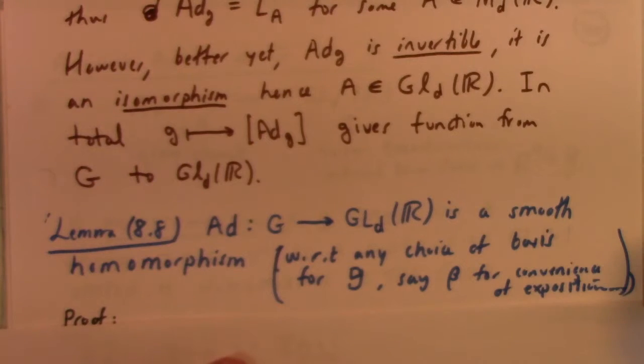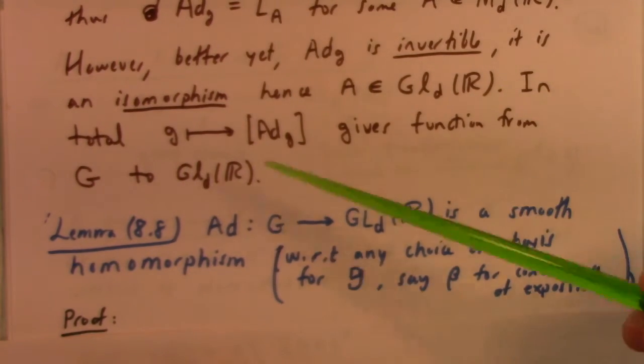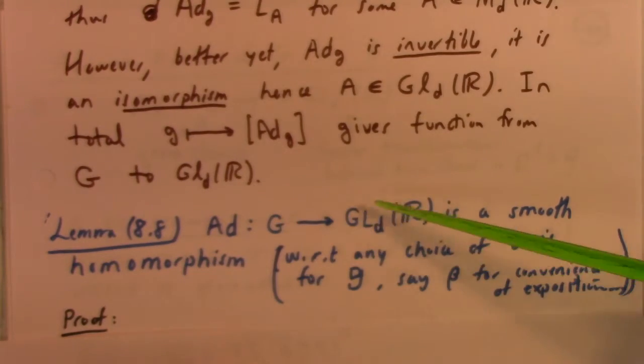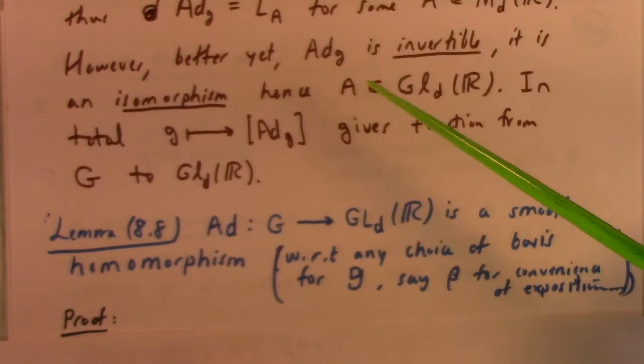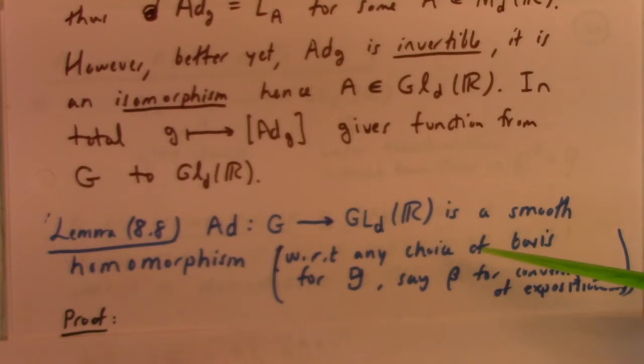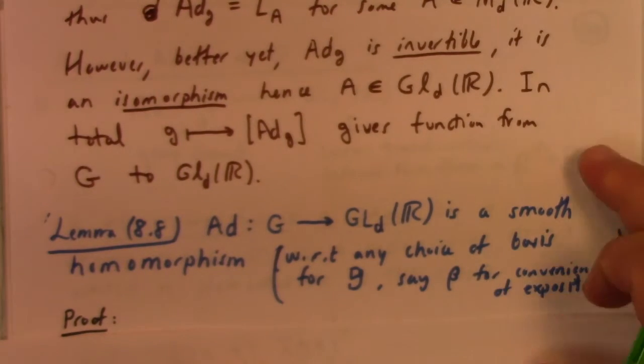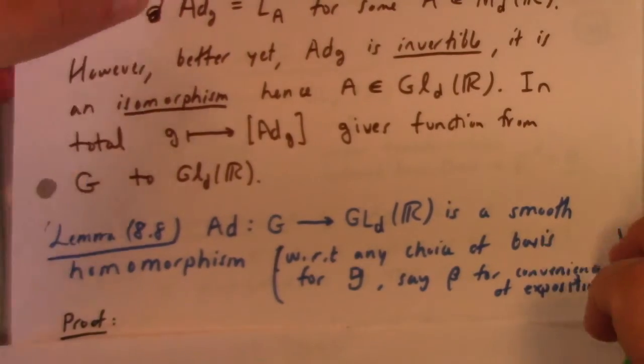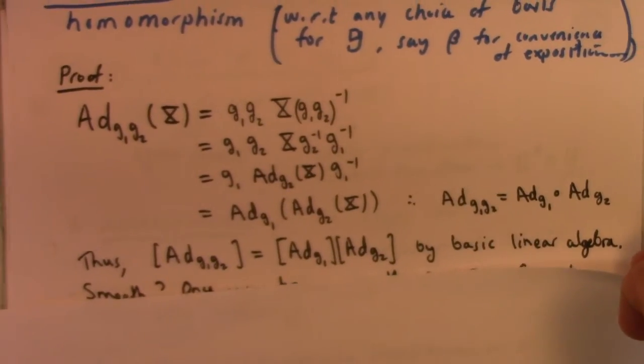Anyway, sufficient to say that representation theory is a subject which is alive, well, and being ever more generalized and more deeply understood with each passing generation of mathematicians. Anyway, Lemma 8.8: the adjoint from G to GL_d(R) is a smooth homomorphism, and that's with respect to any choice of basis. Let's say beta for convenience of exposition. The proof is as follows.